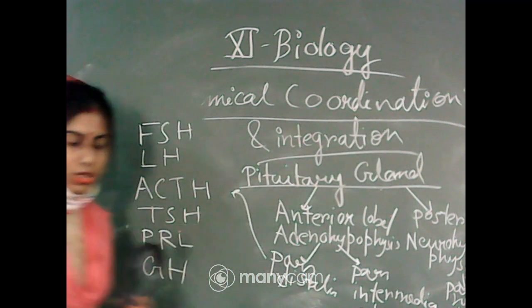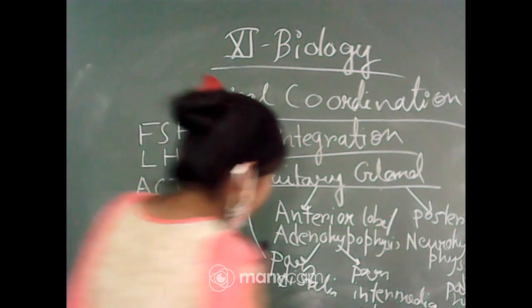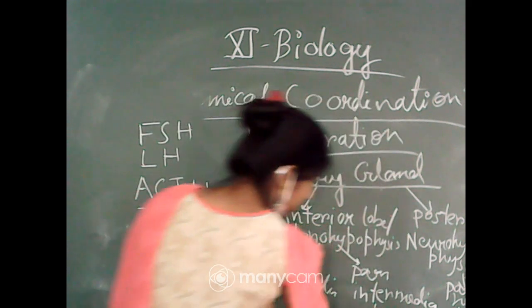Okay, this oxytocin, I think you can see it properly, so let me write it down on the upper side.